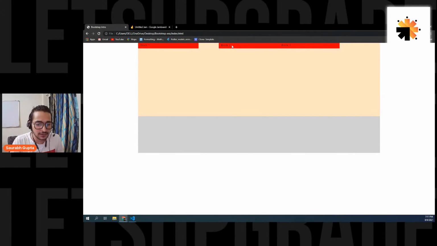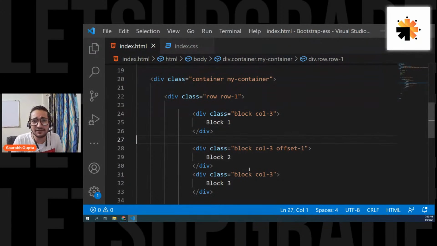Are we going to make a project in Bootstrap? Yes, at the end I'm going to show you how to create a template. On the third day, the last day of this session, I'm going to show you how to create a template by using Bootstrap, so you'll understand everything. Okay, so guys, are we clear with this?